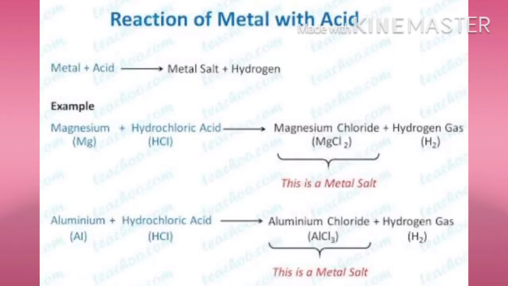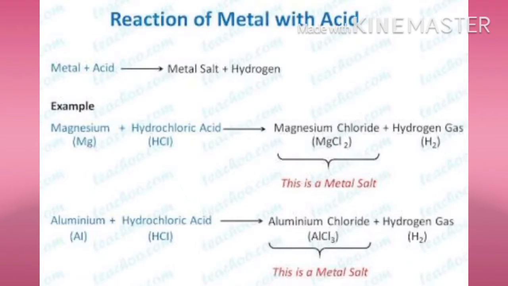The third property of metal is reaction with acid. When a metal reacts with acid, it forms the corresponding salt with the evolution of hydrogen gas. For example, magnesium.